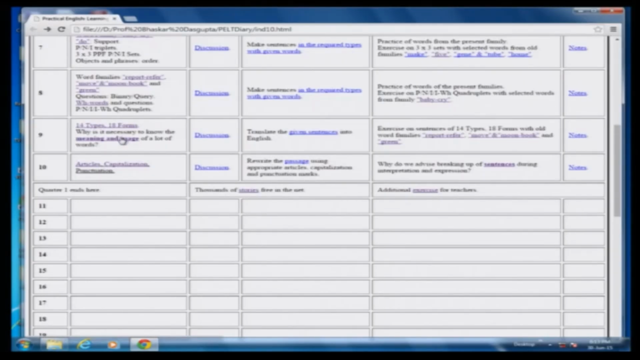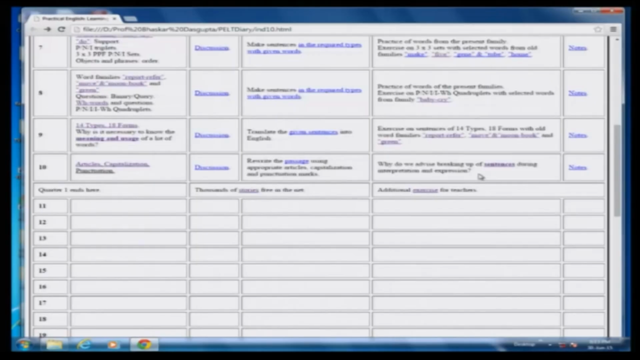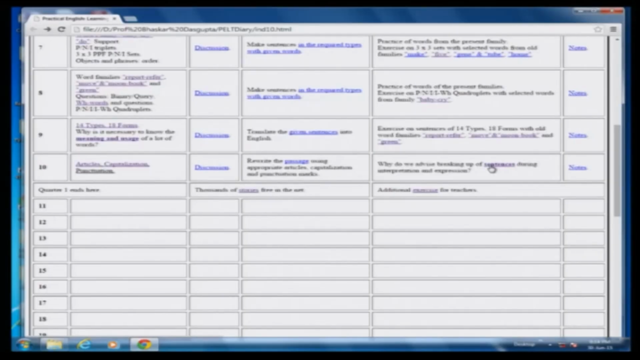The way in the previous session we discussed why it is necessary to know a large number of words, similarly today my endeavor is to discuss why we advise breaking up of sentences during interpretation and expression. When we are reading something or trying to write something, how does it help in breaking them into pieces and then interpreting or constructing our sentences? So, one example would suffice to show you the idea.